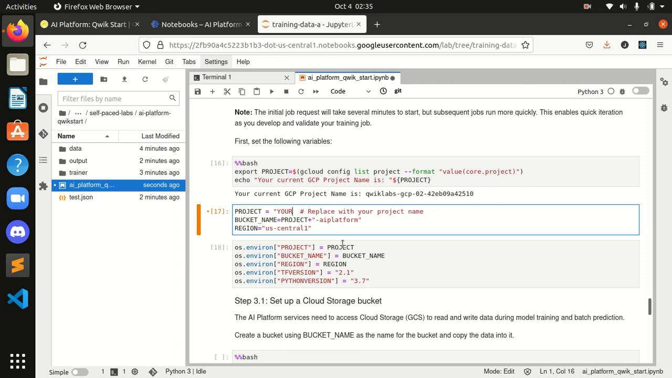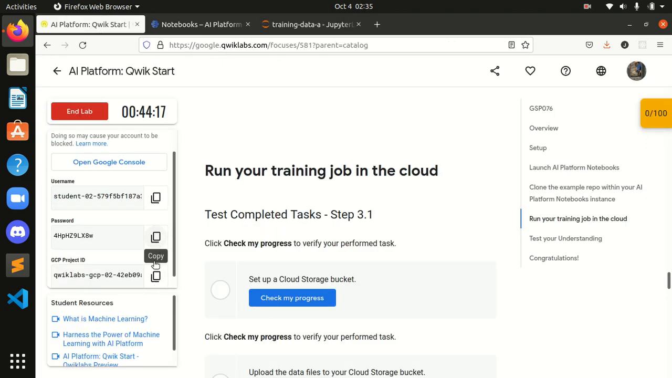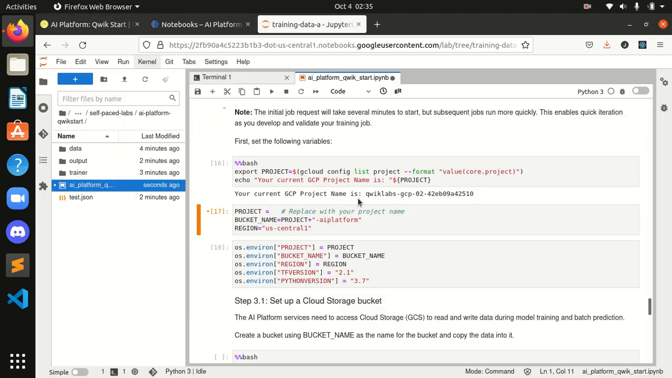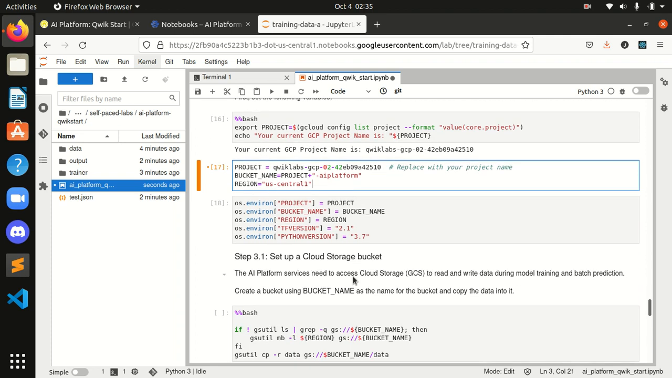I will simply go back. I will come here, copy my project ID and paste it over here. So it's done. Okay, we are done with this. We have to set these values also.